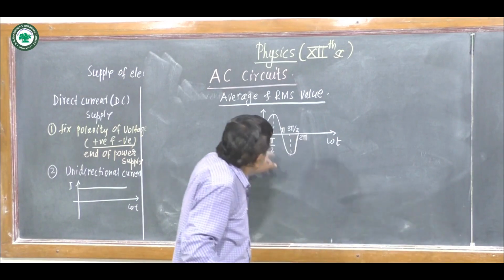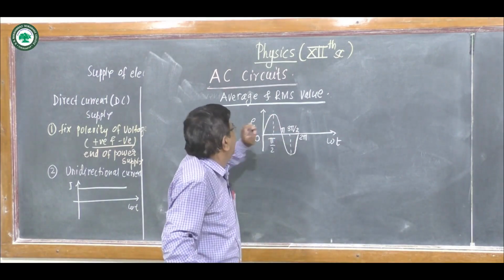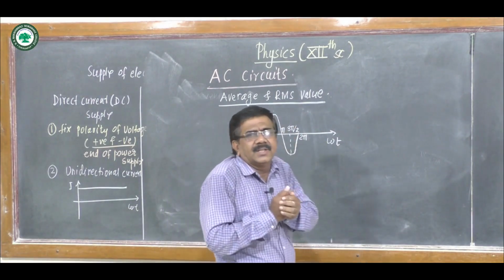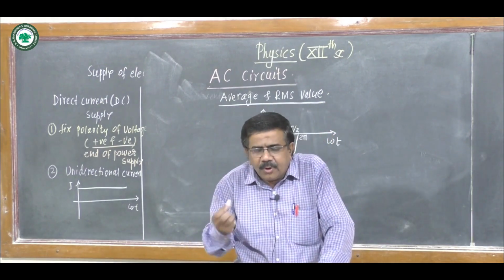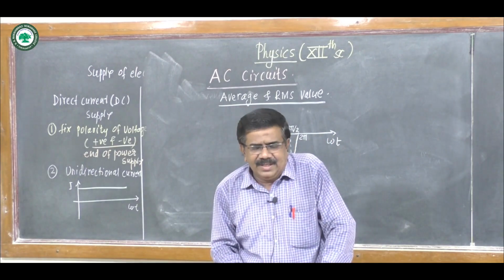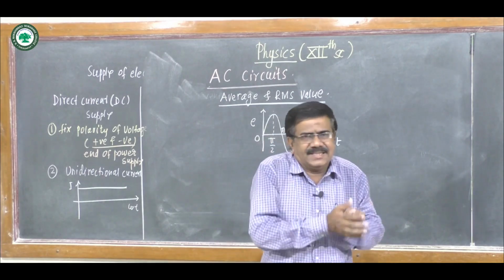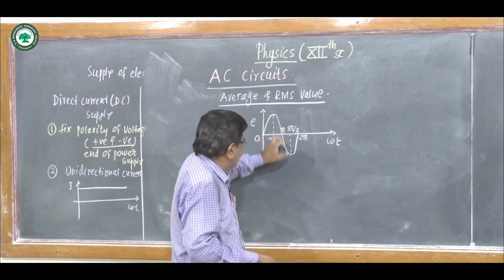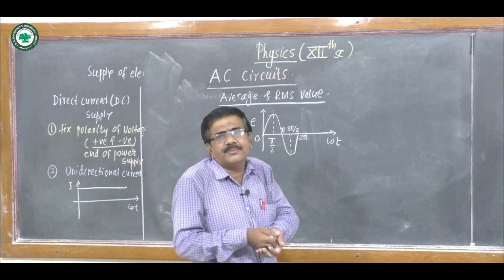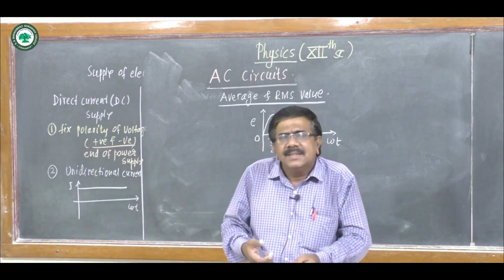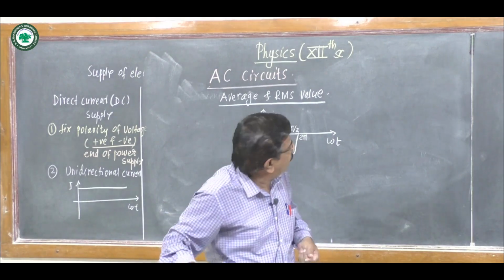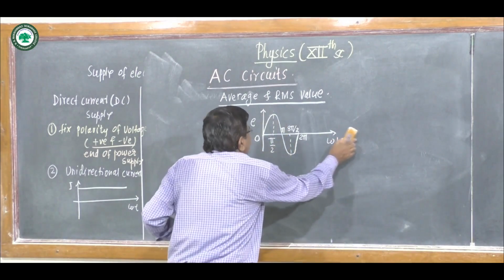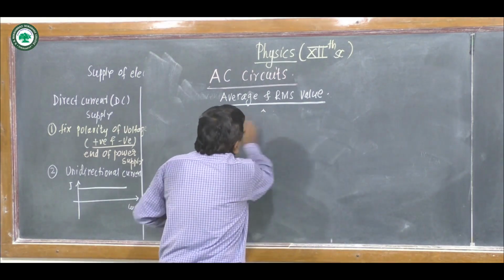If we take the average of this one cycle of EMF or current, that average will be 0, and that will be meaningless. So to find the average or mean value of AC, we consider only half cycle.